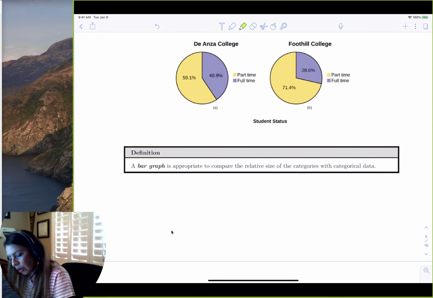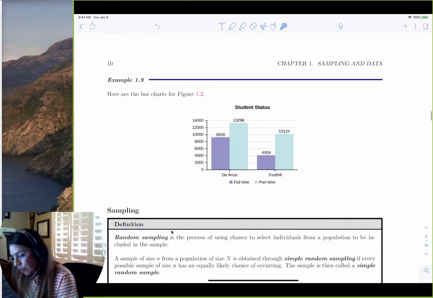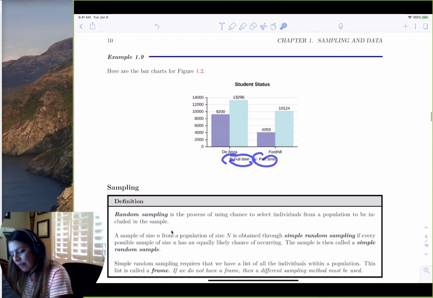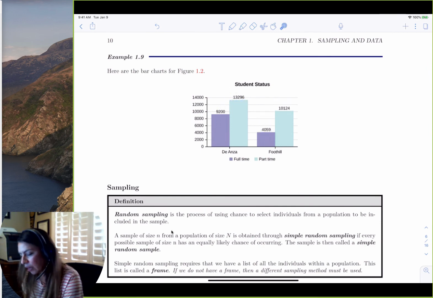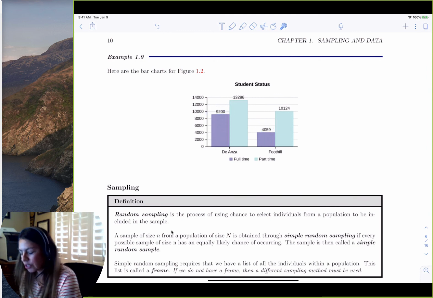So the next way is the bar graph, right? That's another way, way number 2, that you can present categorical data. So again, your x-axis will be the categories of the colleges, and even the bars themselves would be the categories. And these bars and the numbers attached are just the counts. So we could see once again that the number of part-time students at De Anza looks like it's more than Foothill, and same with full-time. De Anza looks like they just have more students, right?